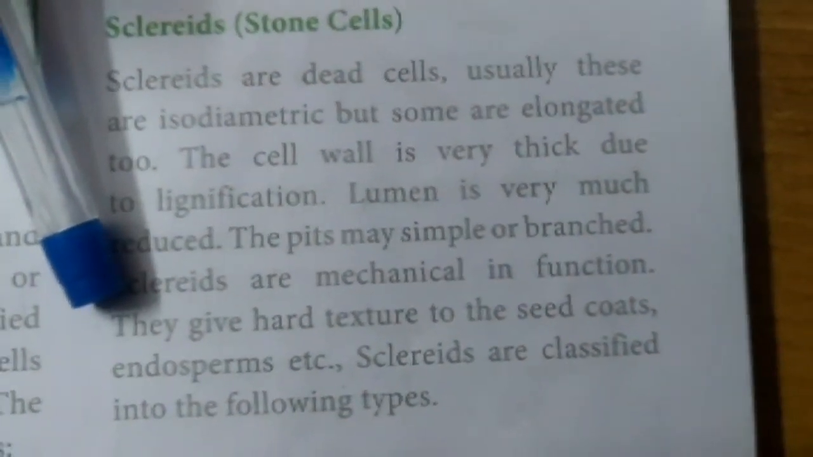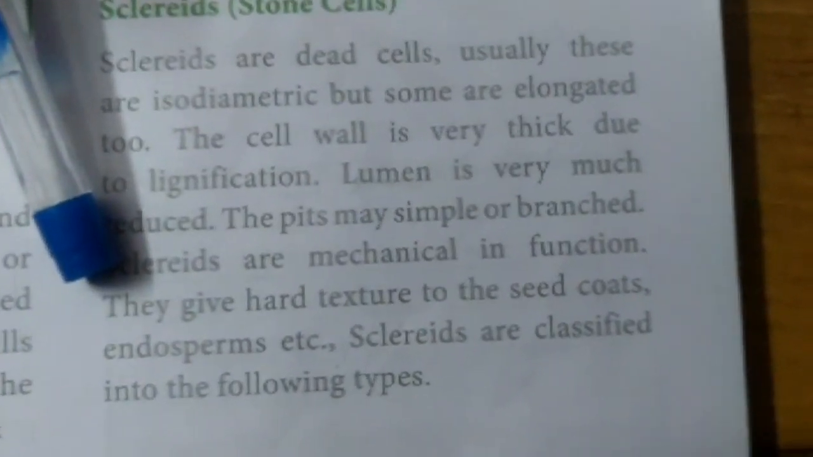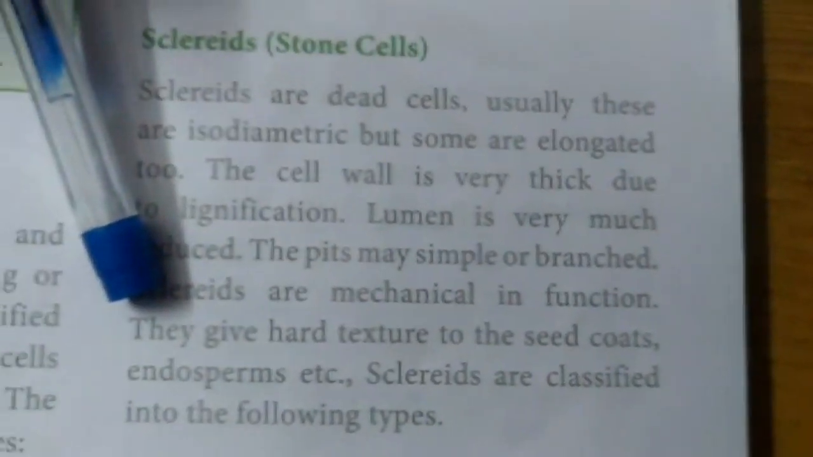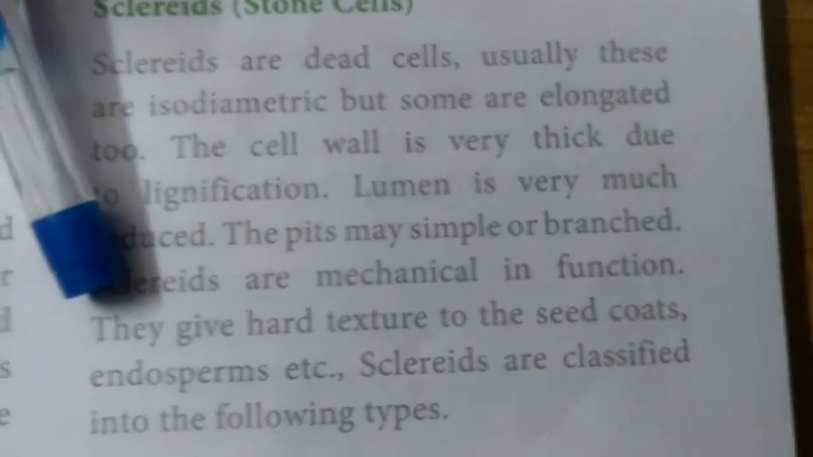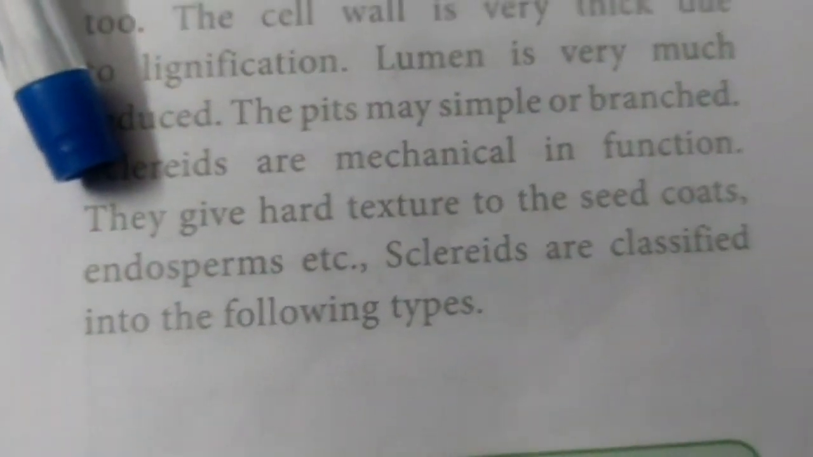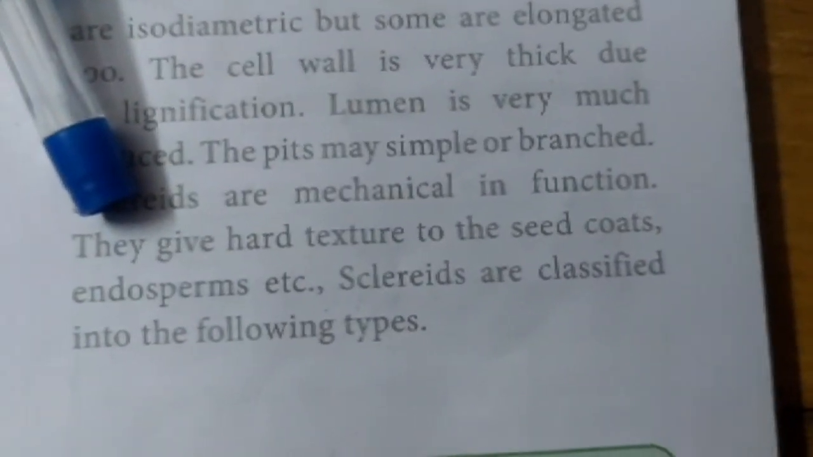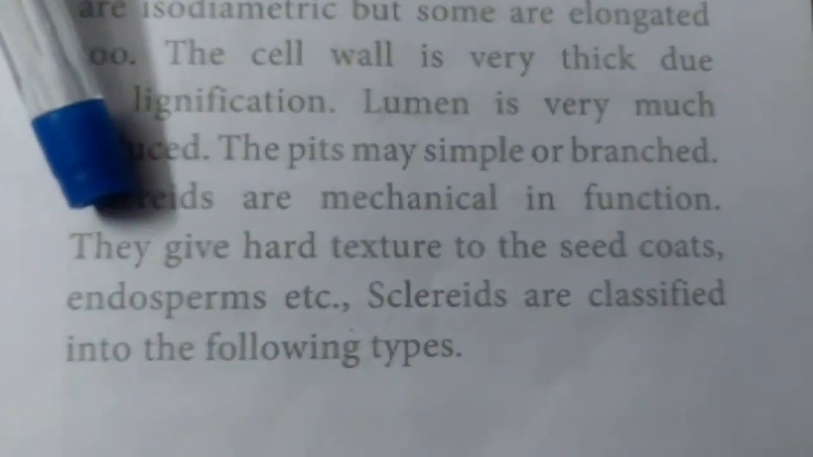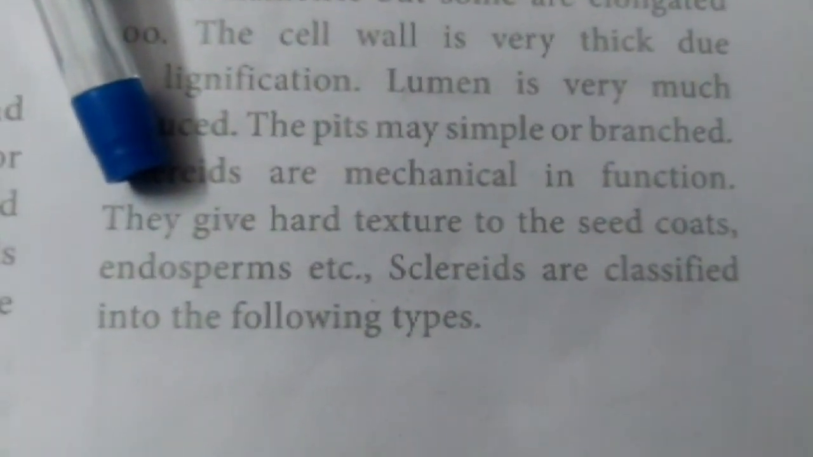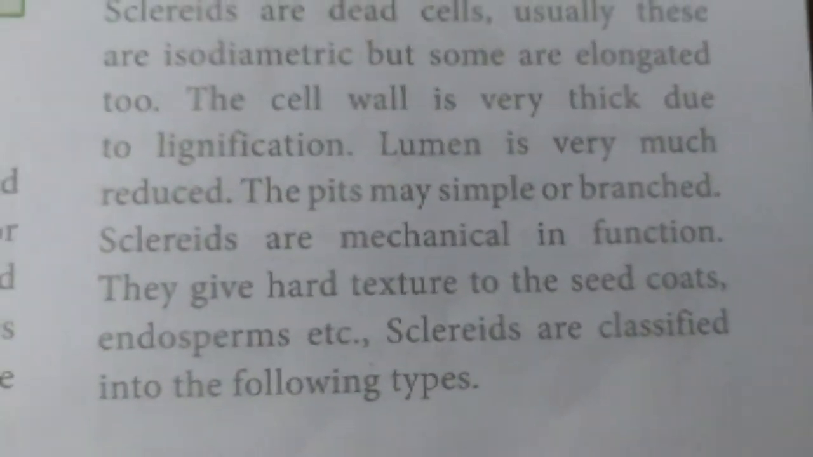What is endosperm? Endosperm is a triple fusion product. That is, one of the male gametes fused with the secondary nucleus is called the endosperm. This endosperm is used as a nutritive tissue for the developing embryo. So the endosperms of some seeds have sclerids.